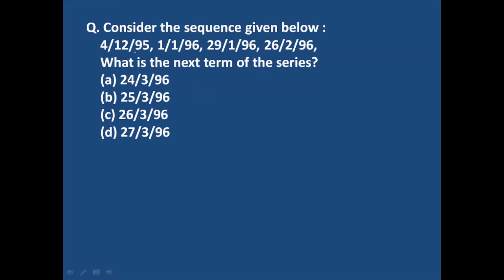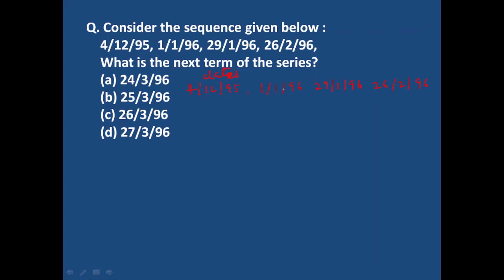Clear? Now the next question: consider the sequences given below. These are basically dates: 4-12-95, 1-1-96, 29-1-96, and 26-2-96. Okay, these are basically dates.